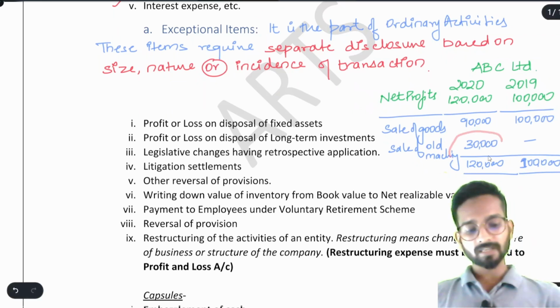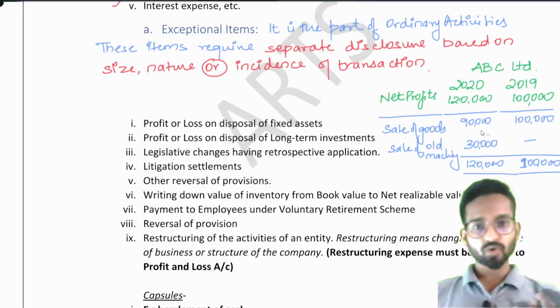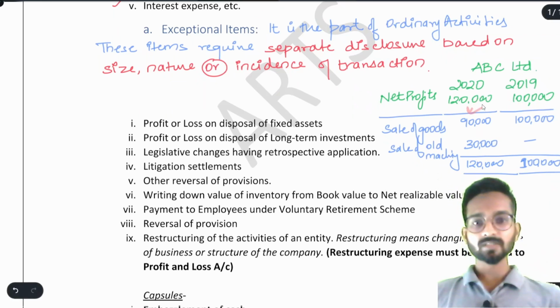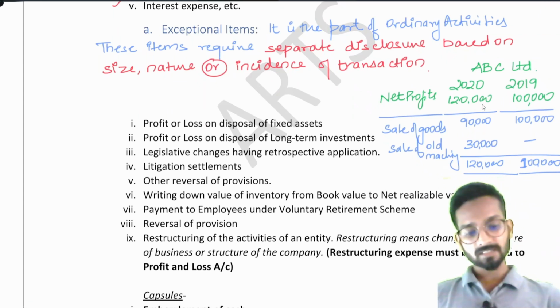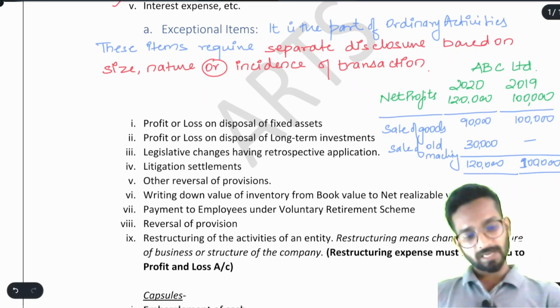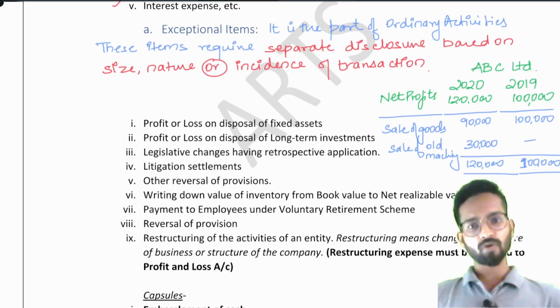This is the reason that in the current year they have sold old machinery, there is no growth in the sales, there has been a drop in the sales, there has been a drop in the revenue from normal course of business, and hence we decided not to invest in this company. Understood? That is how we are supposed to disclose these exceptional items in our statement of P&L. I will show you how we are supposed to disclose after reading all these points.